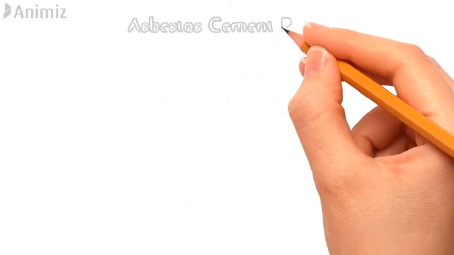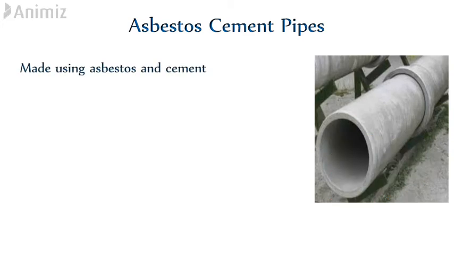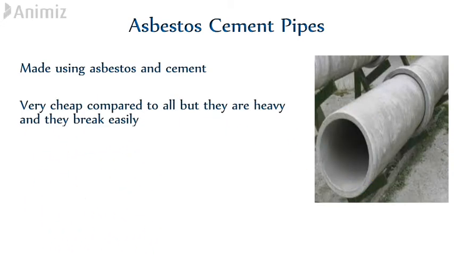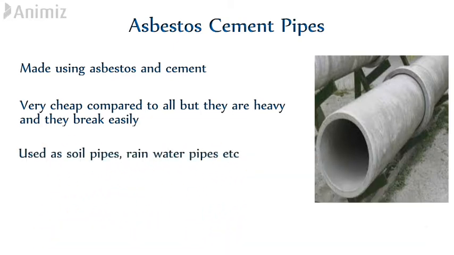Asbestos cement pipes. This is a type of pipe that is made by using asbestos and cement. These pipes are very cheap compared to all, but they are heavy and can break easily. These pipes are used as soil pipes and rainwater pipes, etc.